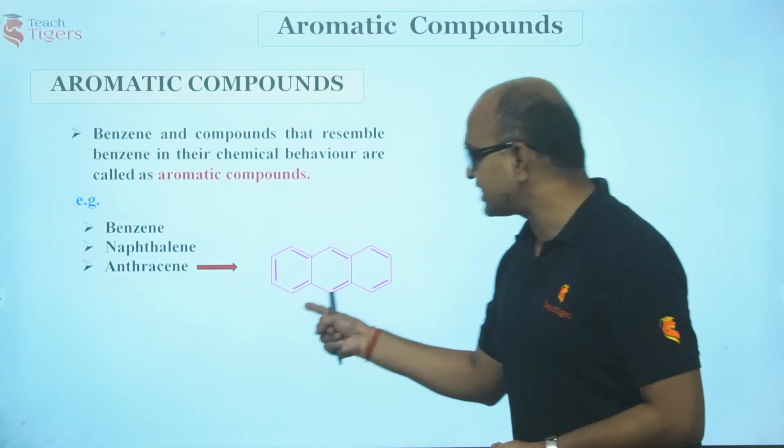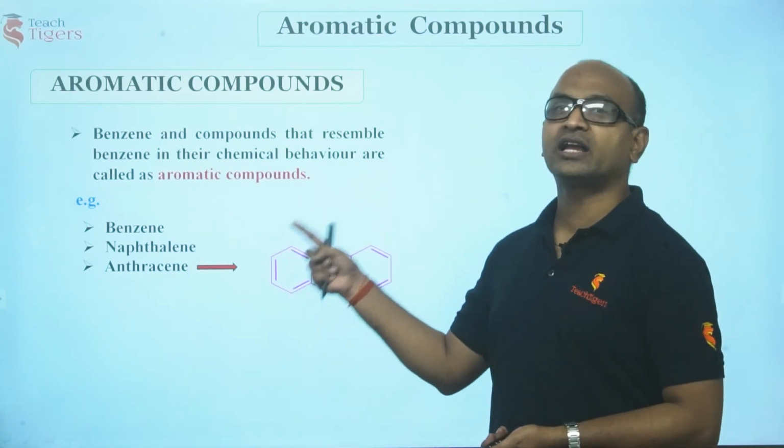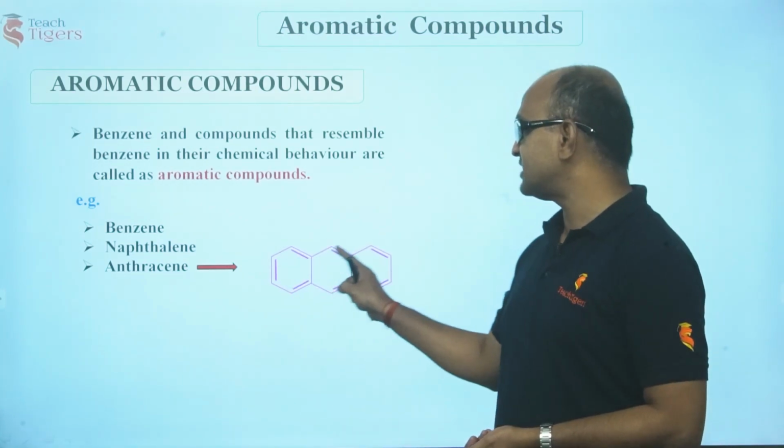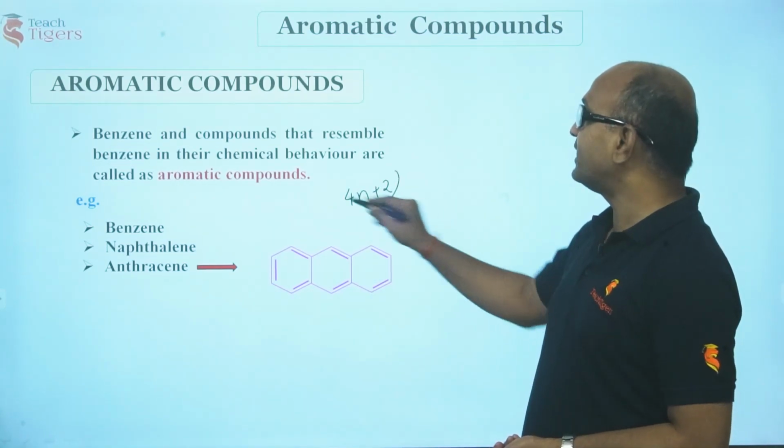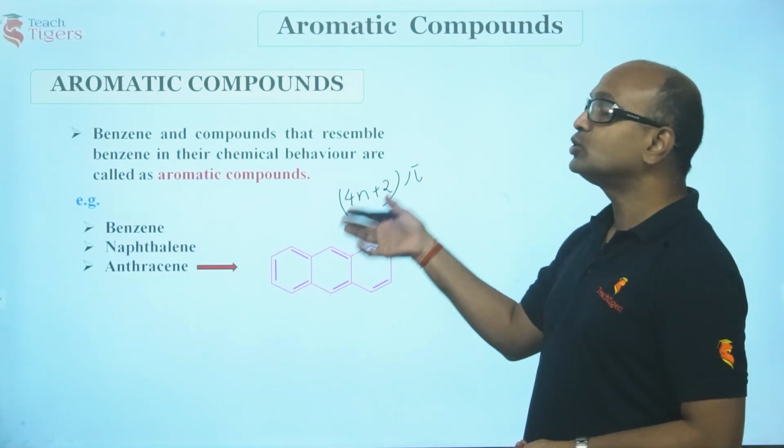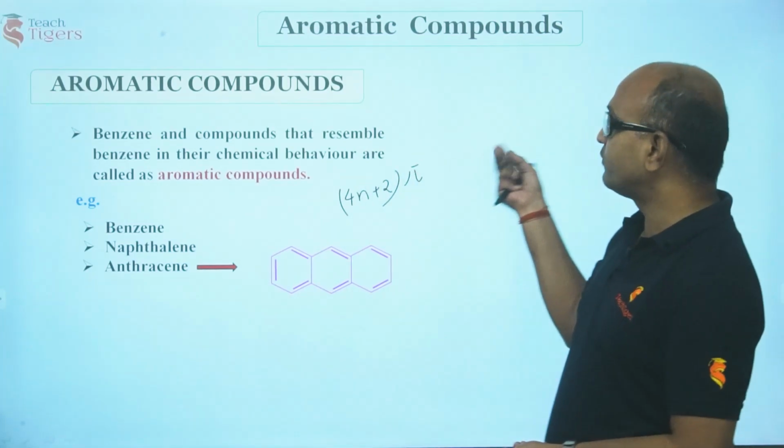Why? Because it is cyclic, it is planar, and it has got 1, 2, 3, 4, 5, 6, 7, 8, 9, 10, 11, 12, 13, 14, that is 4n plus 2 pi electrons. How? Keep n is equal to 3. 4 times 3 is 12, 12 plus 2, 14 pi electrons.